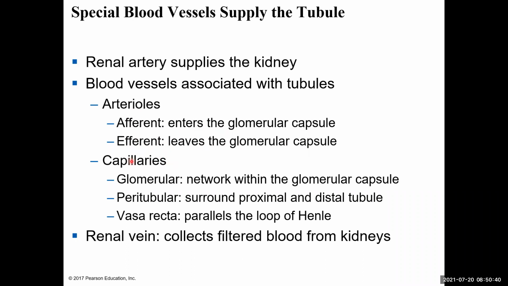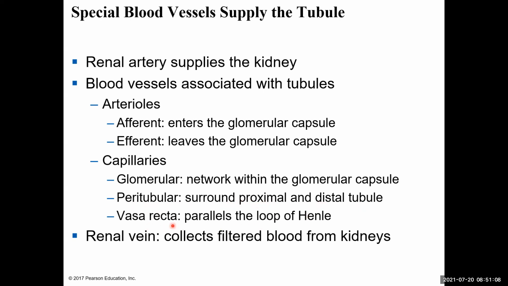And then the capillaries are in the glomerular capsule. So this network that's in that capsule where filtration happens. But then there are also two other capillary networks that are associated in the kidney. You have peritubular and vasorecta capillaries. The peritubular capillaries surround the proximal tubule and the distal tubule.